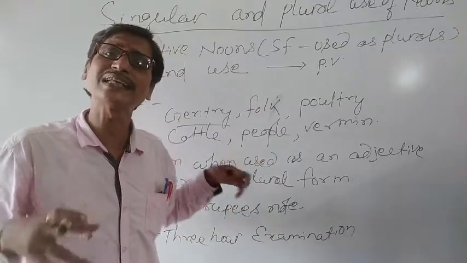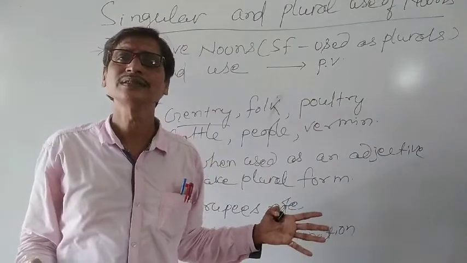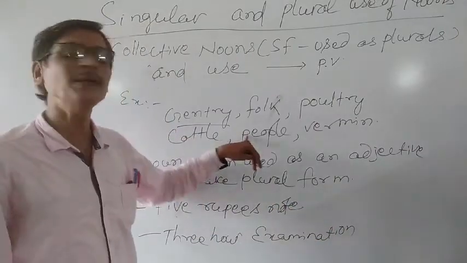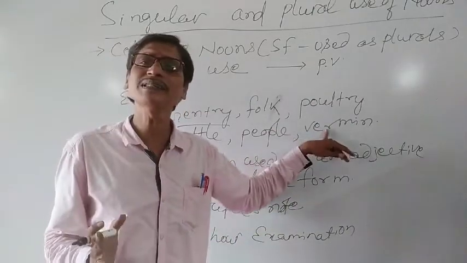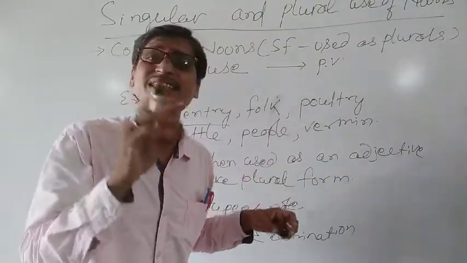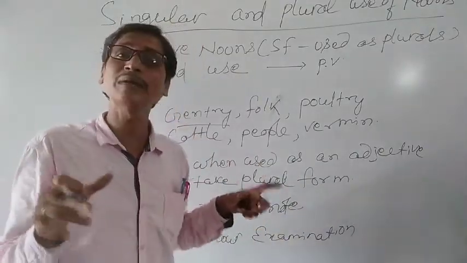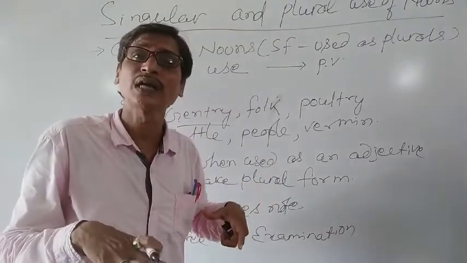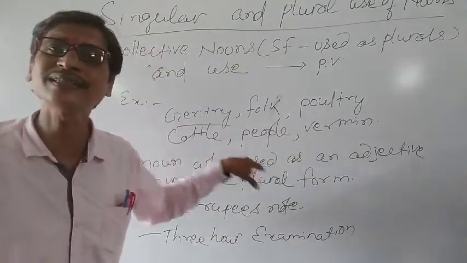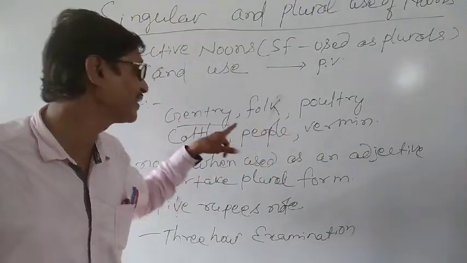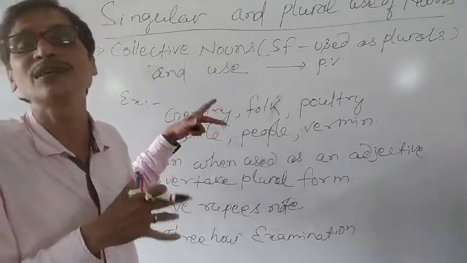Similarly, cattle means when we have a large number of cows gathered in one place. People, a large number of persons collectively. Vermin means a large number of insects, flying creatures, even animals meant for destroying our crops, our animals, our poultry. They look singular, but in reality they are plural in nature, and we have to use a plural verb with them.